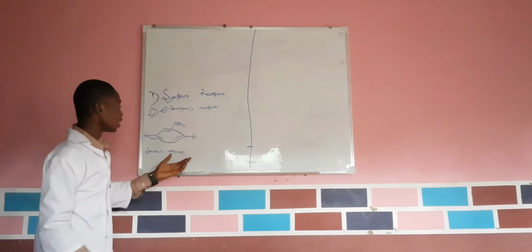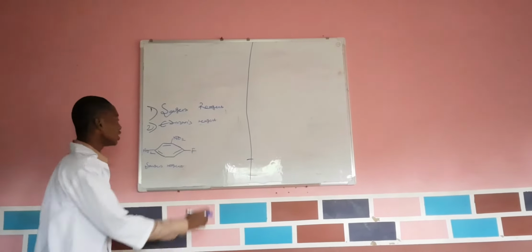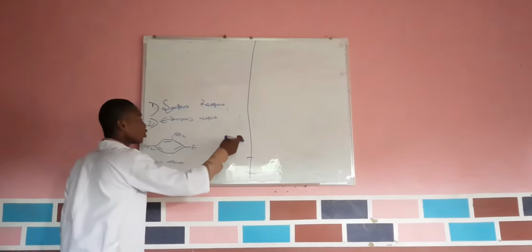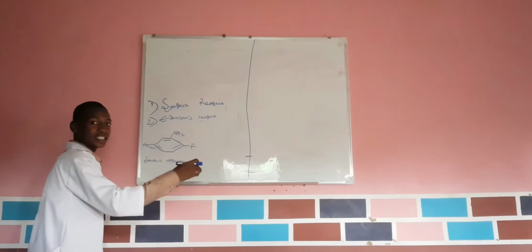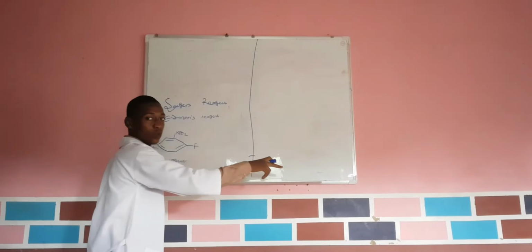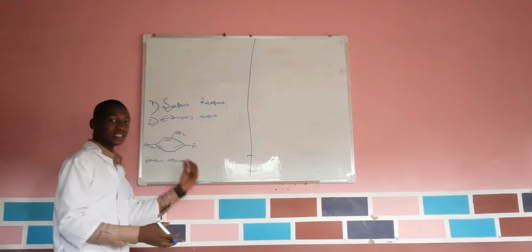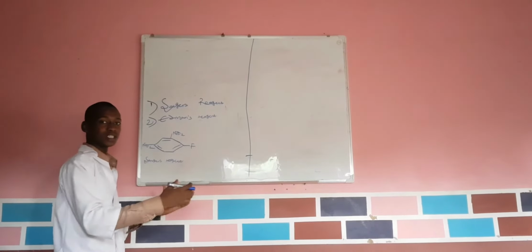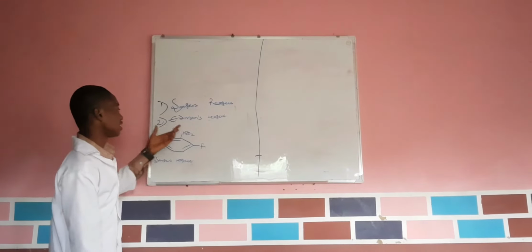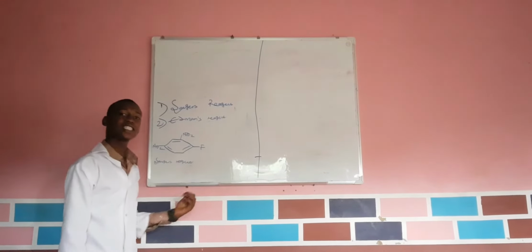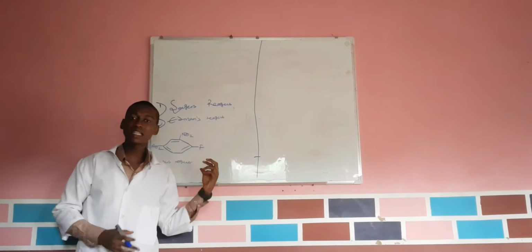If I react this reagent with a particular protein, I'm reacting in the presence of HF, that's hydrogen fluoride, which works as a catalyst. That is to show us the amino acid sequence that the protein is made up of. That's what Sanger's reagent is about. Now remember that this Sanger's reagent doesn't only start determining from the C-terminus, it must start determining from the N-terminus.